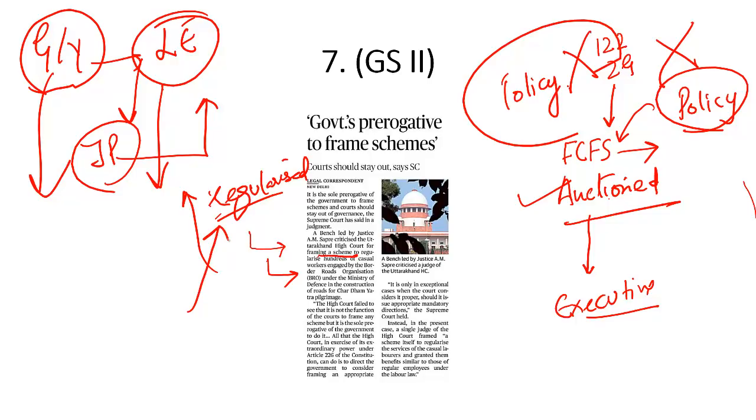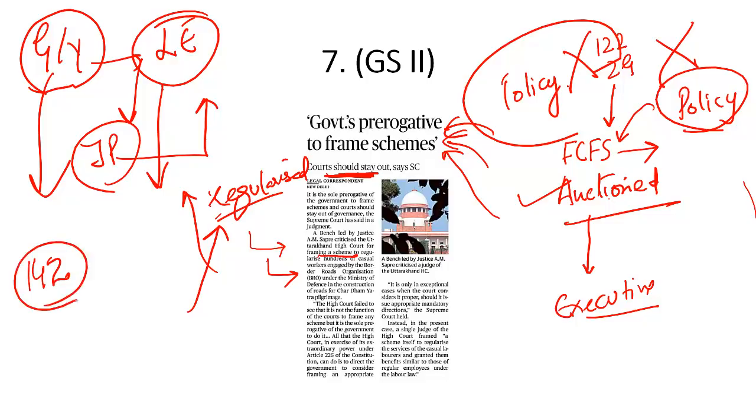But now the Supreme Court has said that courts should stay out of this executive domain. The government's prerogative is to frame policies, programs and schemes. It is not the domain of the judiciary to enter the area of influence of the executive. But whether even this judgment will be adhered to by the judiciary, we don't know, because the judiciary has the habit of entering into the domain of the legislature and executive on the grounds that the Constitution allows it under Article 142 of the Indian Constitution.